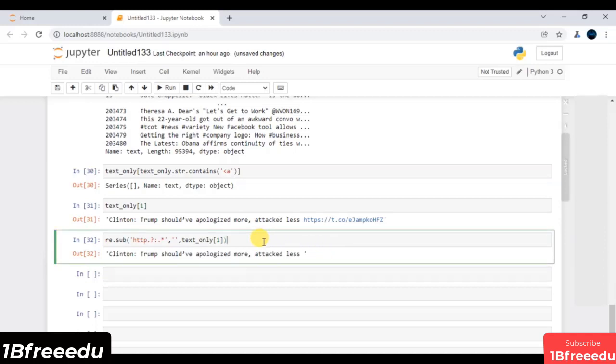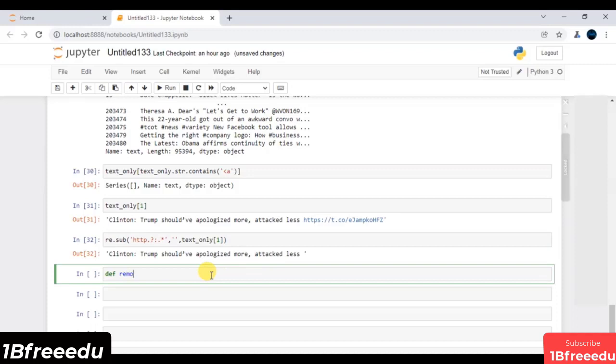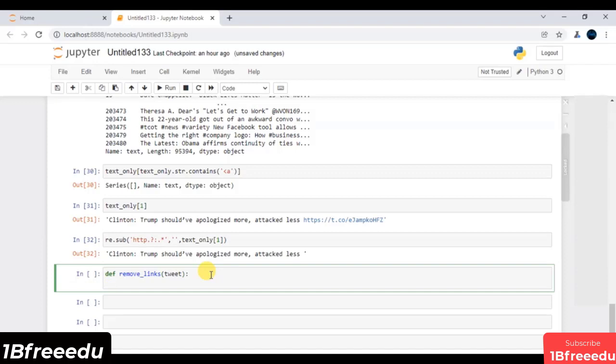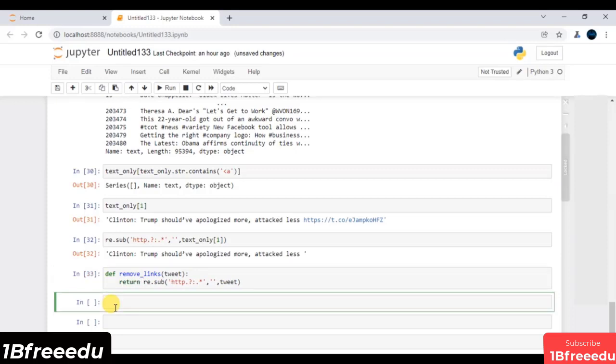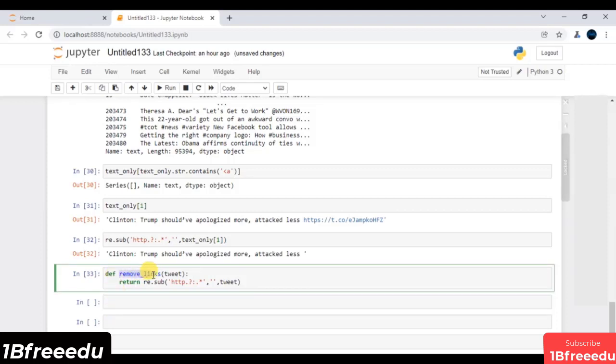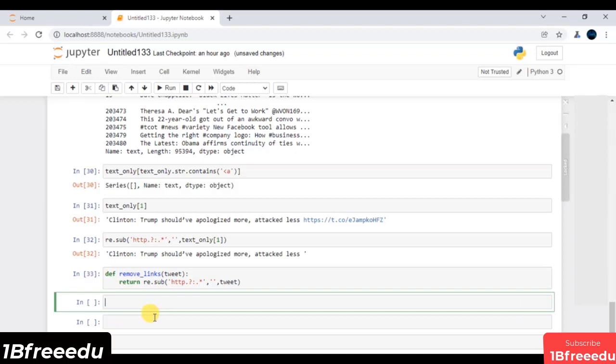Now what you need to do is define a function that will do all these tasks for us. So let's define a function, remove_links. I will just pass some text to this function, and whatever text I have mentioned, I will say this is typically my text, and whatever it returns, I will just return it. This is my return keyword. If I execute this line of code, now we have to map this function, which is of course remove_links.